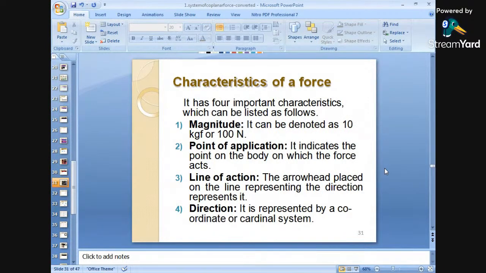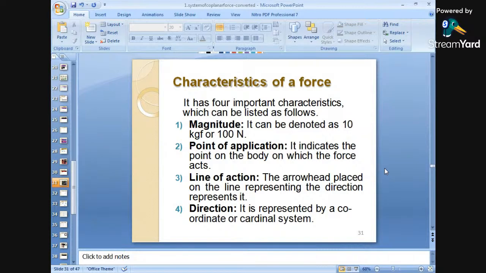Next, what are the characteristics of a force? Again, this is very important. We have seen what a force is, and next are the different characteristics of forces. What are the different characteristics of forces? It has four important characteristics, which can be listed as follows: magnitude first, then point of application, line of action and direction.